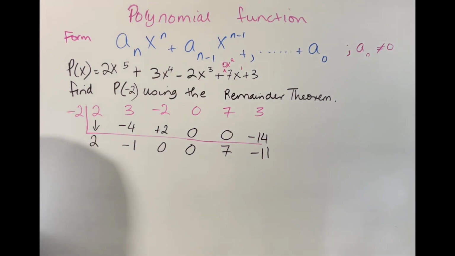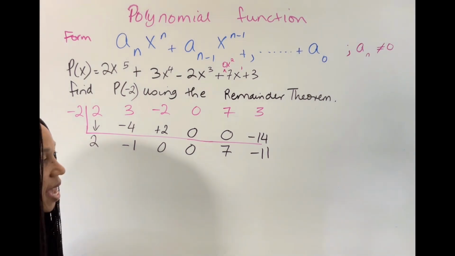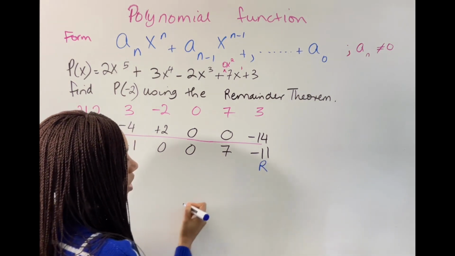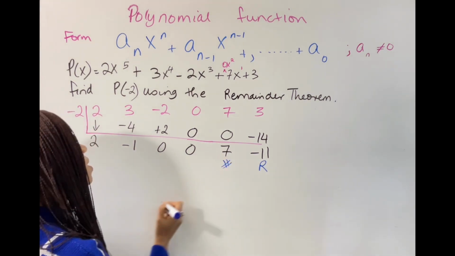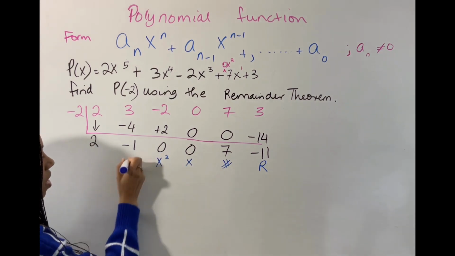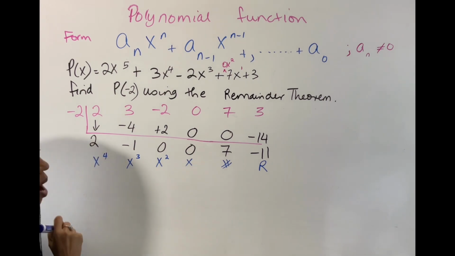You will now notice that because you have negative 11 here, this negative 11 is going to be your remainder. This 7 is going to be your x term, your x to the second power, your x to the third power, and this is going to be your x to the fourth power.